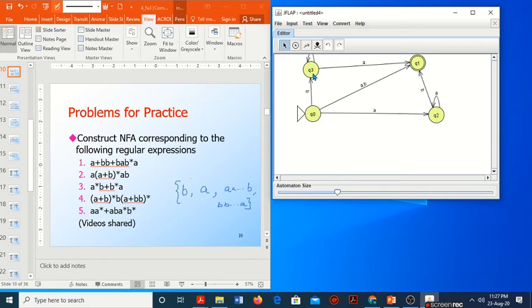Now, in order to check the other possibilities, let us consider the other states.